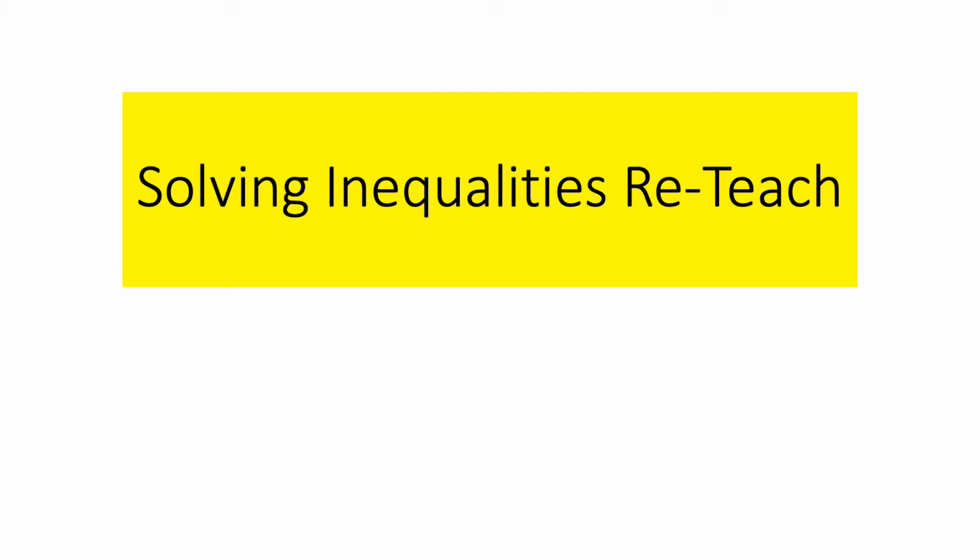Okay, so this is going to be the reteach. For those of you that did poorly on the quiz, there's probably a couple of reasons. One was, well, hopefully it wasn't you got too confused that it was multiple choice and you just simply picked the wrong answers. Two, maybe some misconceptions about when you don't flip the inequality. We'll try to clear that up right now. And then I guess lastly is just some weak solving equations skills.